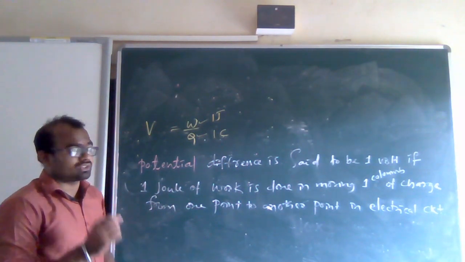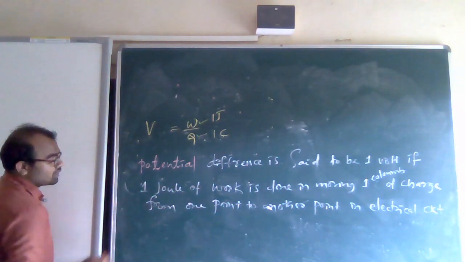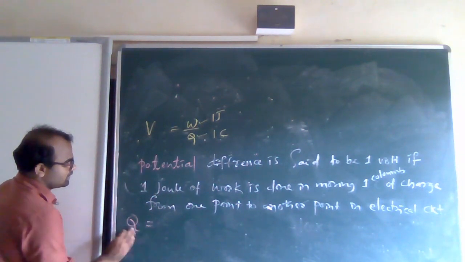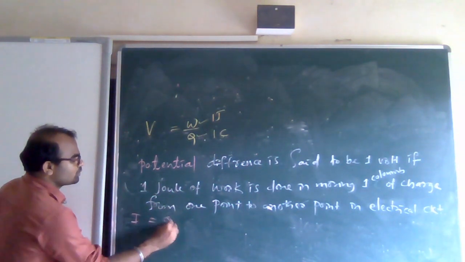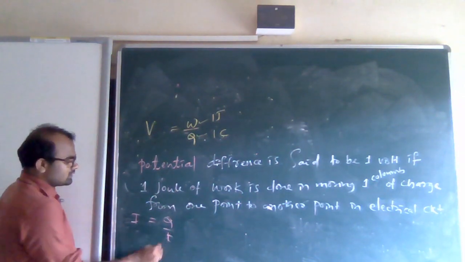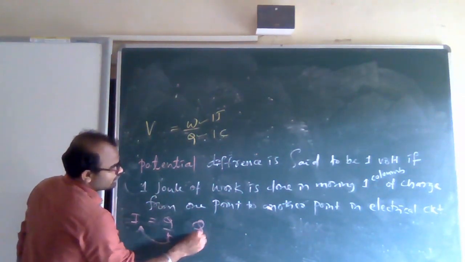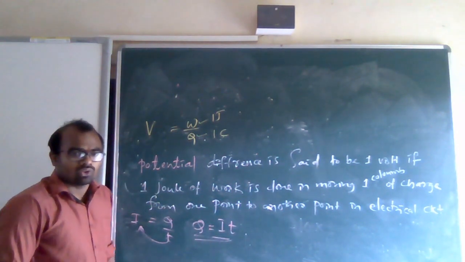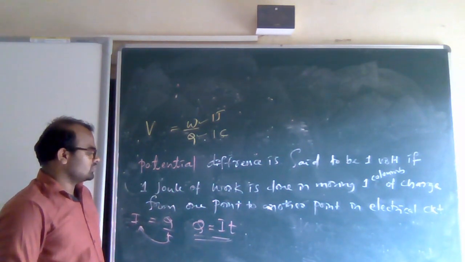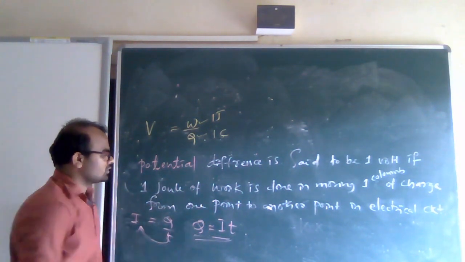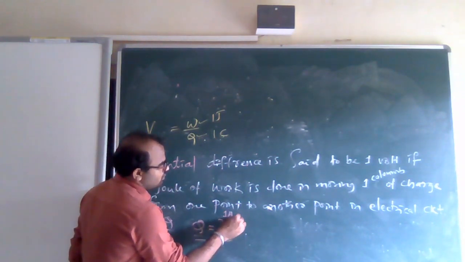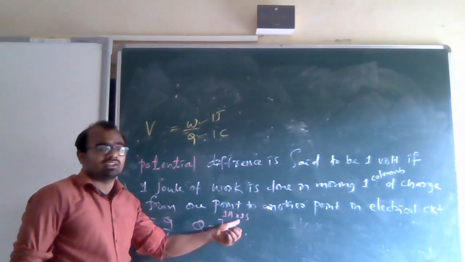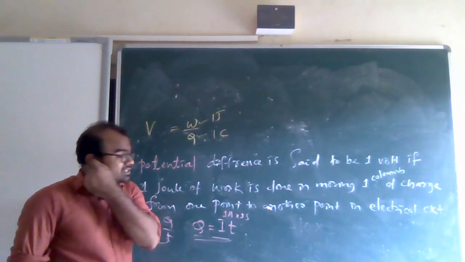And lastly, one question they might ask: define 1 coulomb of charge. For that, the first formula is I equals Q by T. I can bring T to this side, so Q equals I T. On this base we define 1 coulomb of charge: if 1 ampere of current flows for 1 second in an electrical circuit, then we say it is 1 coulomb of charge.